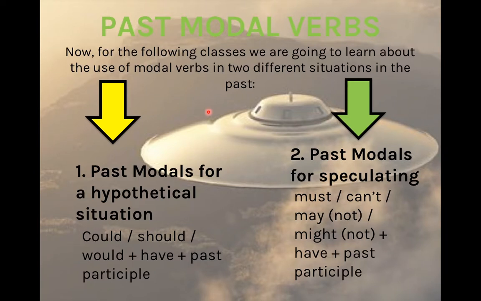Today, we're going to continue with our lesson related to past modal verbs. Last video was about past modals for a hypothetical situation. You learned how to use could, should, plus have plus the past participle. And today we're going to learn how to use past modals for speculating about a situation in the past using must, can't, may not, might not, plus have plus the past participle.